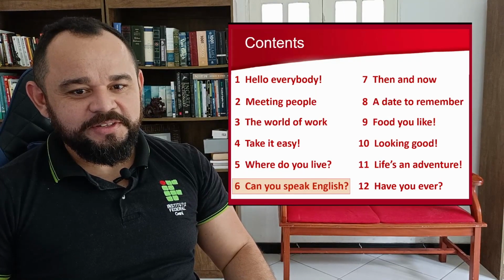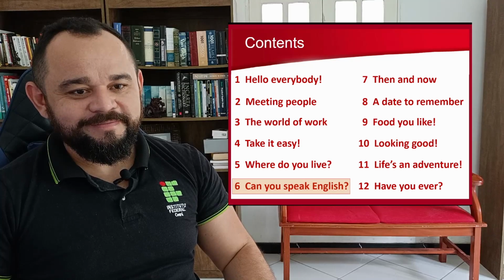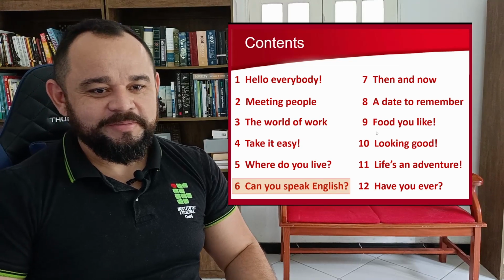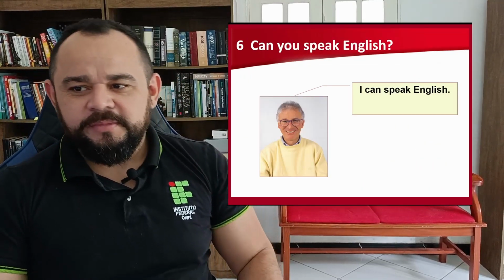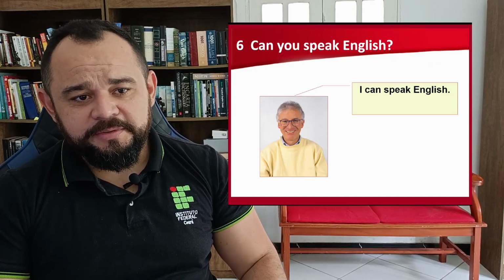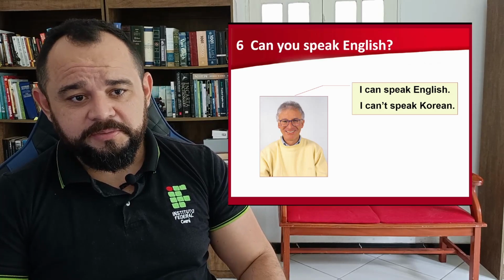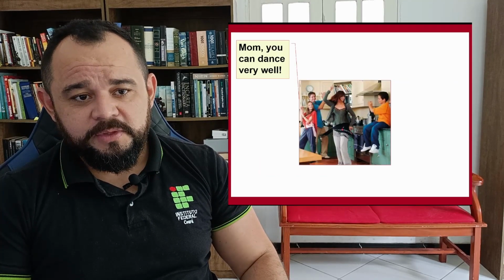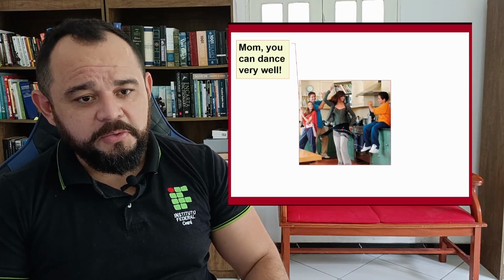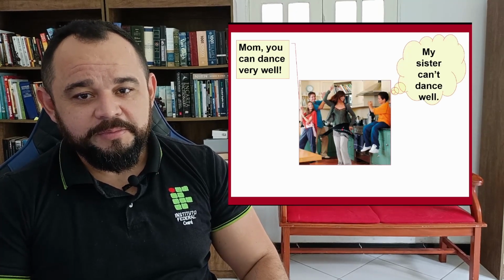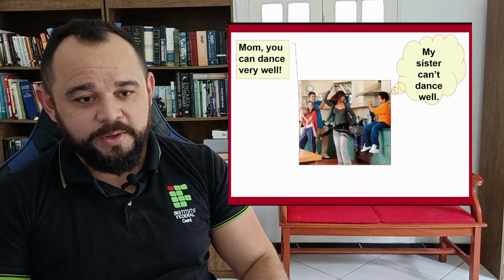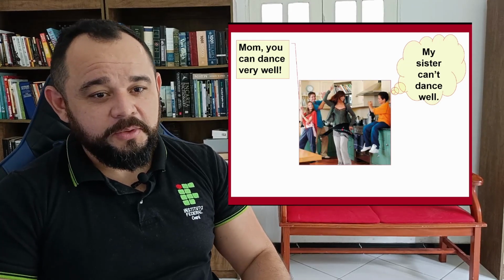Class number 6. Can you speak English? Let's go. I can speak English. I can't speak Korean. Mom, you can dance very well. My sister can't dance well. We use the verb can to express abilities.